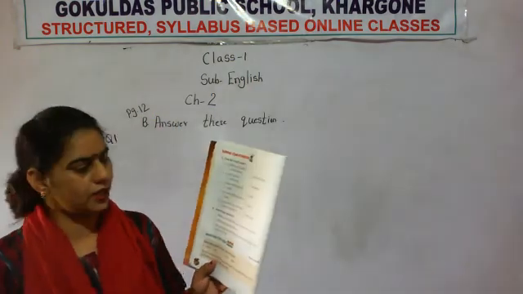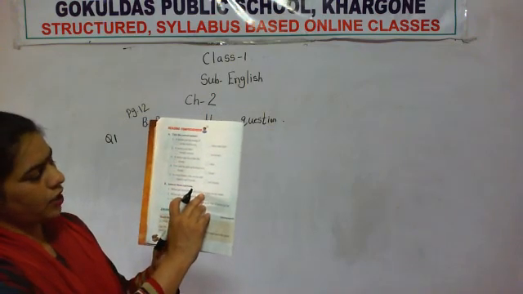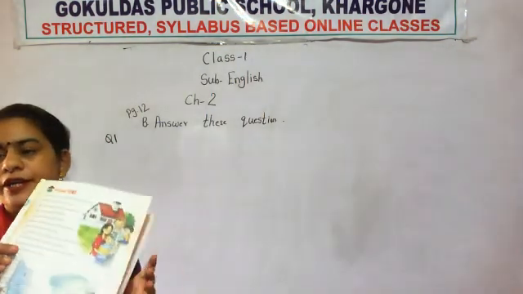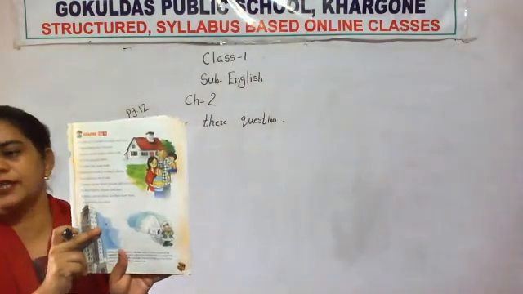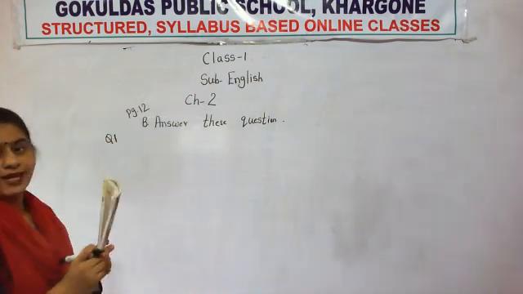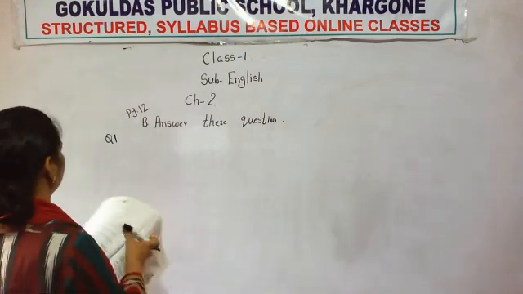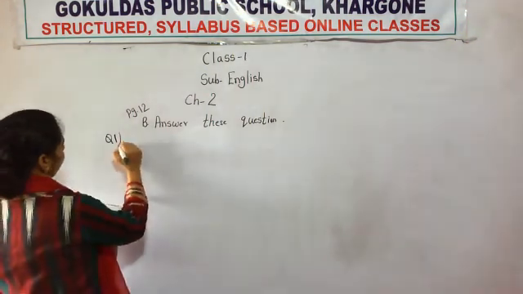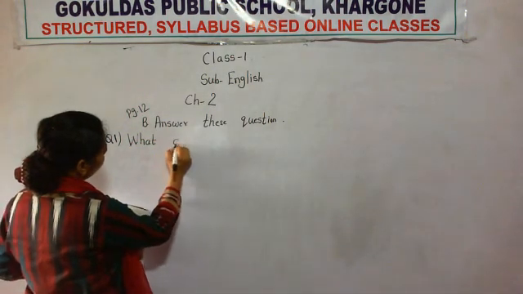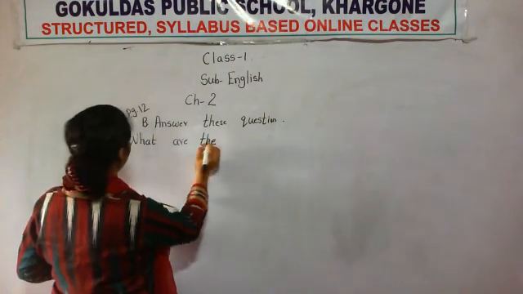So our question is, what are the things with which a home can be made? It is already written in your reading page, the things we use to make the home. Here I am going to write the answer. Your question number 1 is: W-H-A-T, what, A-R-E, are, T-H-E, the.